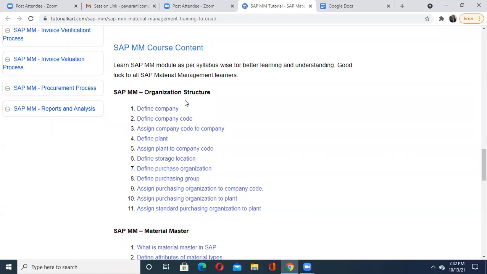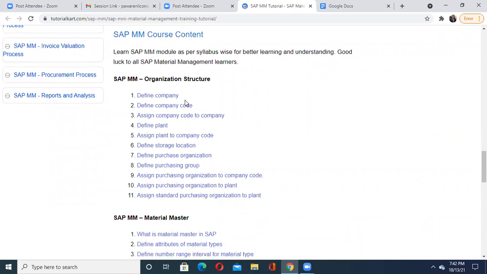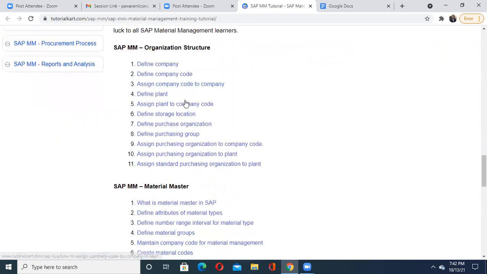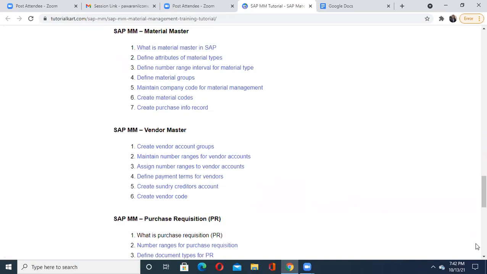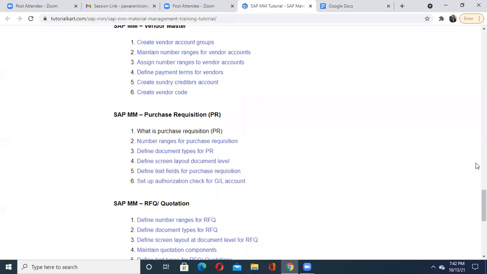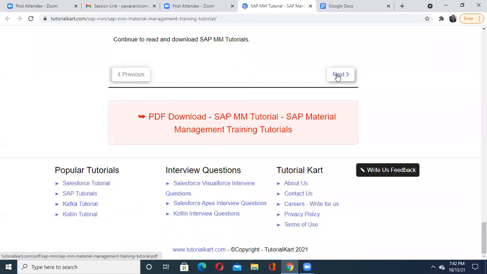So how is it performed for a company or industry here? Your SAP MM organization structure actually deals with that part. So let us first understand this SAP MM organization structure. I have given this particular site in your chat box also, so you can find the details one by one for each and every part of your SAP MM. Let us begin with the first part, your SAP MM organization structure. I'll share this PDF also. See, your remaining parts have been given here.